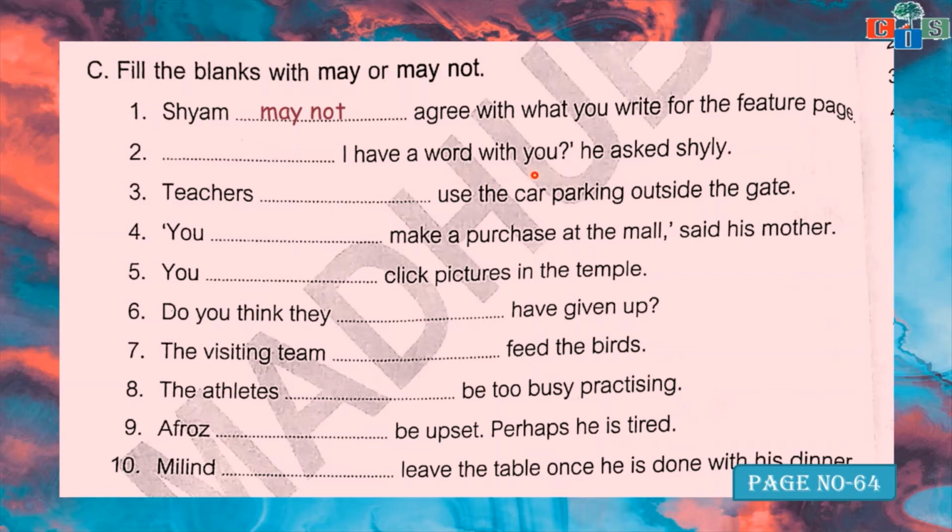"May I have a word with you?" he asked shyly. So what can come here? May I have a word with you? Why "may"? It means he is asking permission.